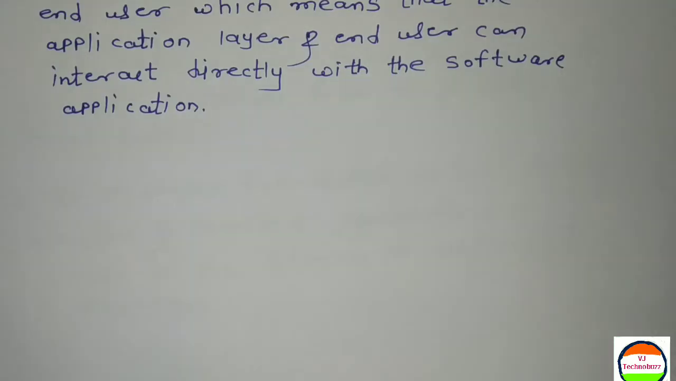Application layer is the highest level of open system, providing services directly for the process.